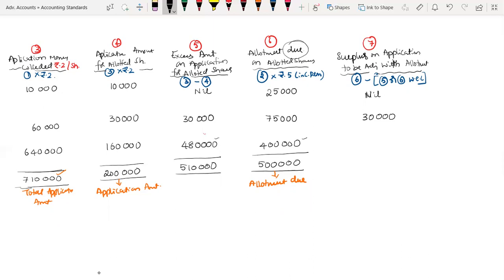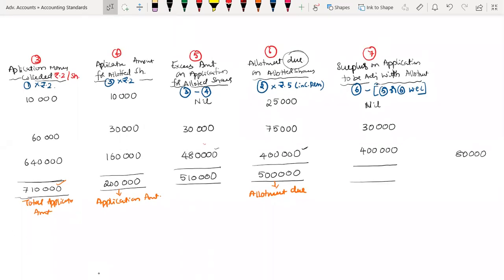So the formula is: the 4 lakh amount I required, I will keep that, minus column number 5, surplus 4 lakh 80,000, or column number 6, the amount required on allotment, whichever is less out of these two. That is 4 lakh. So out of 4 lakh 80,000, I will use only 4 lakh. Balance 80,000 is the amount to be refunded. That formula I will compute later.